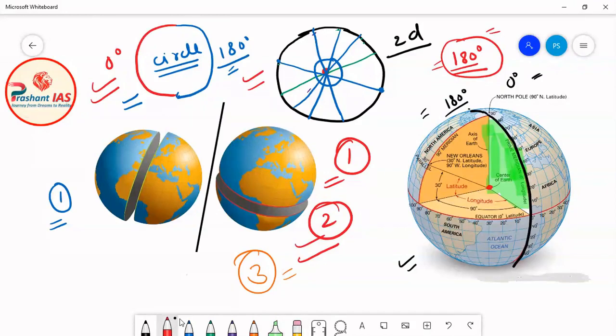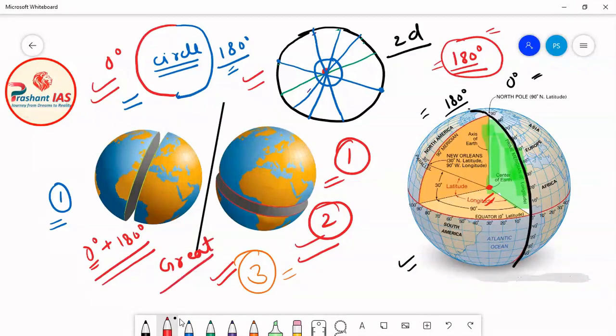You can clearly see in this diagram that the plane passing through the prime meridian and 180 degree meridian is also passing through the center of the earth. Means the third condition is also satisfied. So we can say that the circle made after joining the 0 degree and 180 degree meridians is also a great circle.